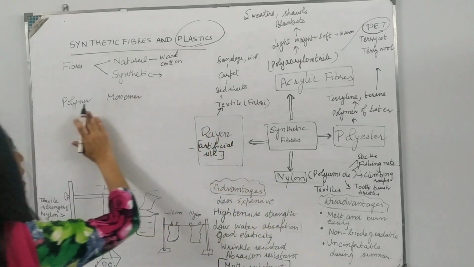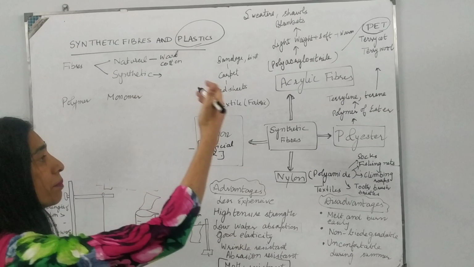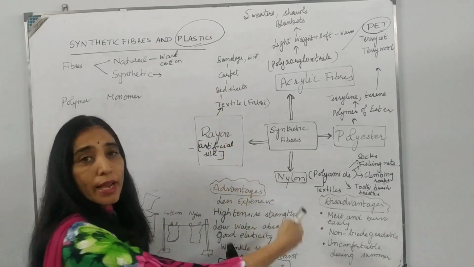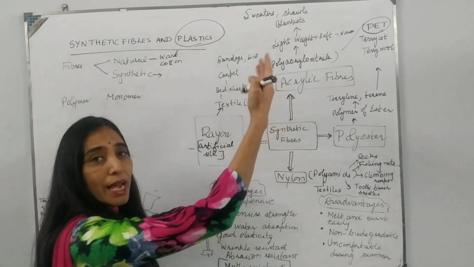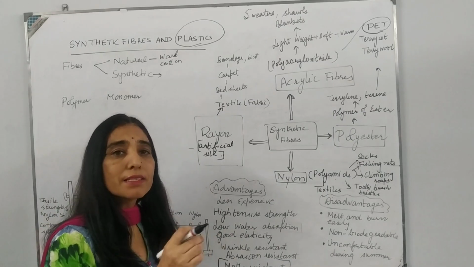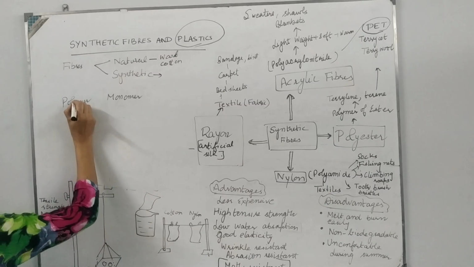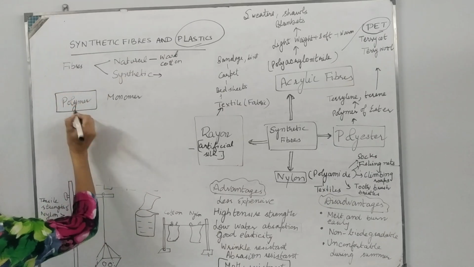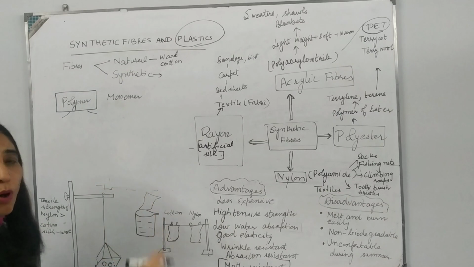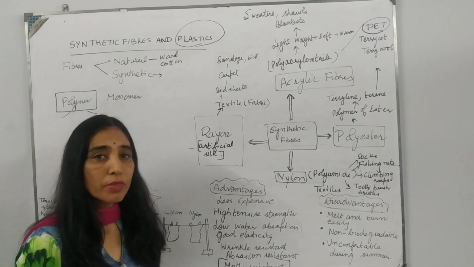Natural fibers are, say, wool or cotton. Synthetic fibers are rayon, nylon, polyester or acrylic fiber. Whether natural or synthetic, these are all made up of polymers, which is made up of two words. Poly means many, mers means units.